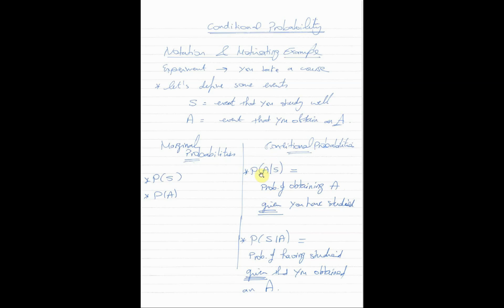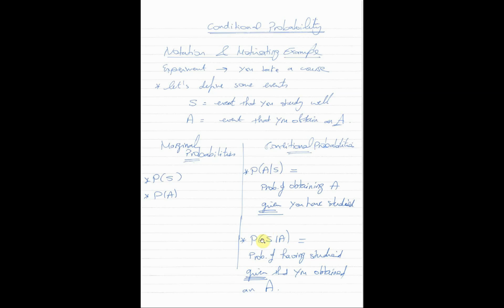So what is the difference between this conditional probability and just the probability of A, the marginal probability? Just the probability of A means what is the probability that the student gets an A regardless of studying or not. Whether the student has studied or not, what is the probability of just getting an A regardless of the study event? But this conditional probability means that I know that the student has studied. This event has occurred, and I ask myself what is the probability that the student will get an A in the course. Obviously, this probability of getting an A might not be the same value as the probability of getting an A given that you have studied the course.